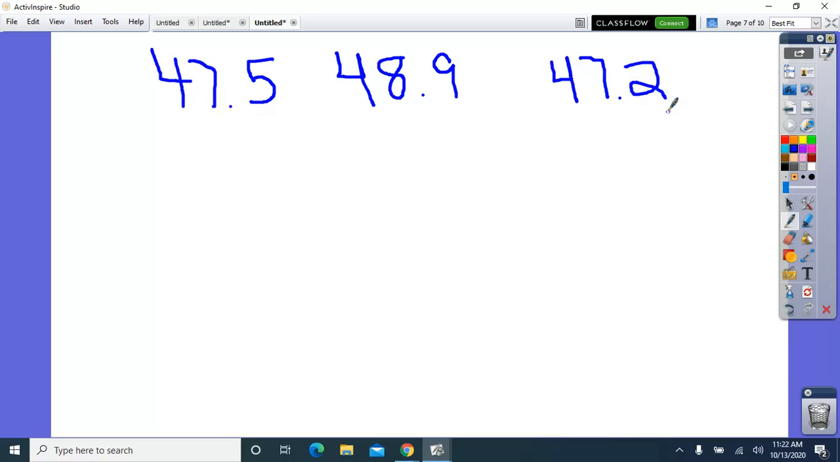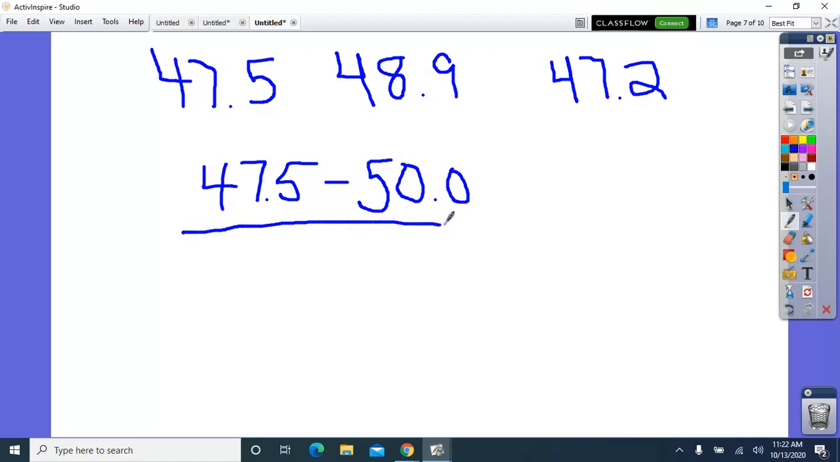47.2. All right, so I'm going to work one of these out where you can see percent error. So just remember, it's the measured, so that's what they actually measured, 47.5, minus the actual, so it was supposed to be 50, divided by the actual, 50, times 100.